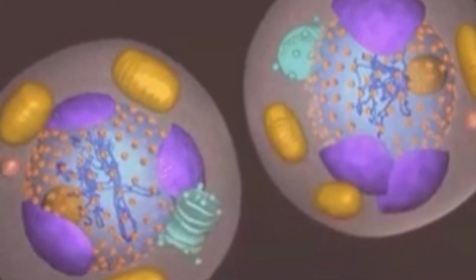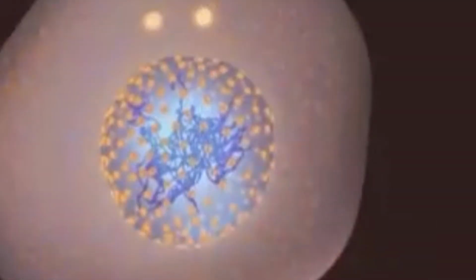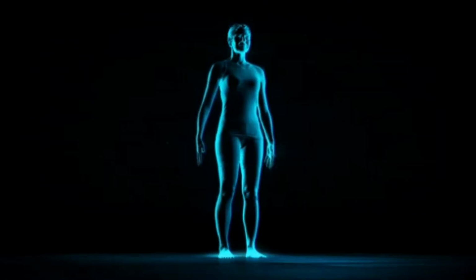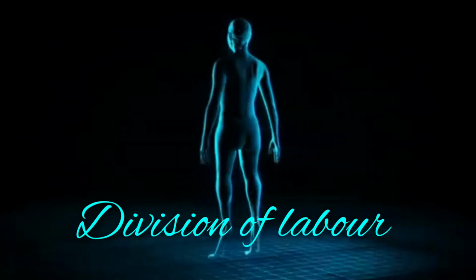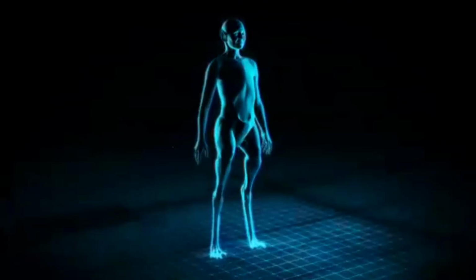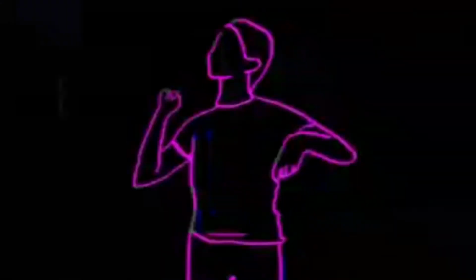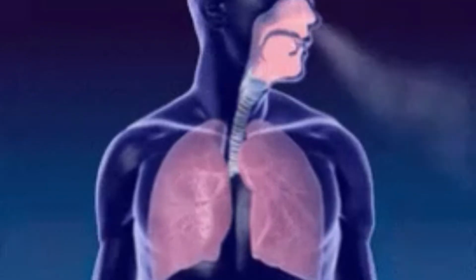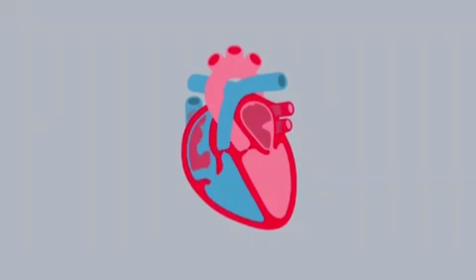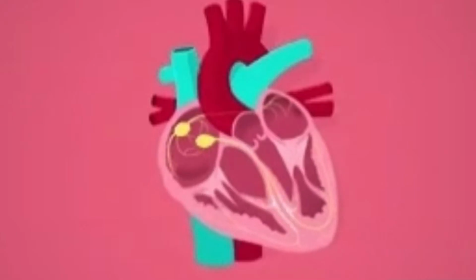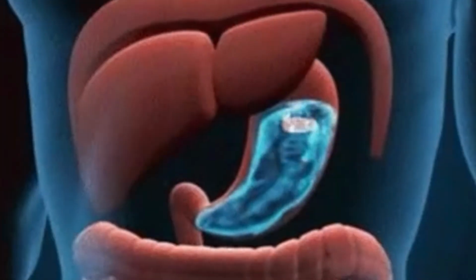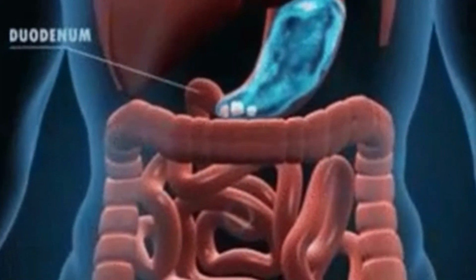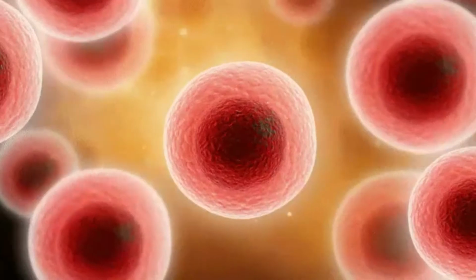Now, what do you mean by division of labor? All living cells have the capacity to perform various functions that are the characteristics of all living organisms. Division of labor means that different parts of the body perform different functions. It is shown by multicellular organisms, including human beings. For example, lungs help in the exchange of gases. Heart pumps the blood to all the parts of the body. Stomach digests the various components of food that we eat. So, all these organs consist of some specialized cells to perform that particular function.